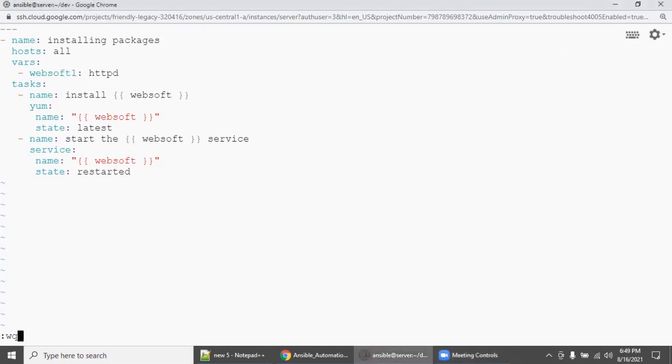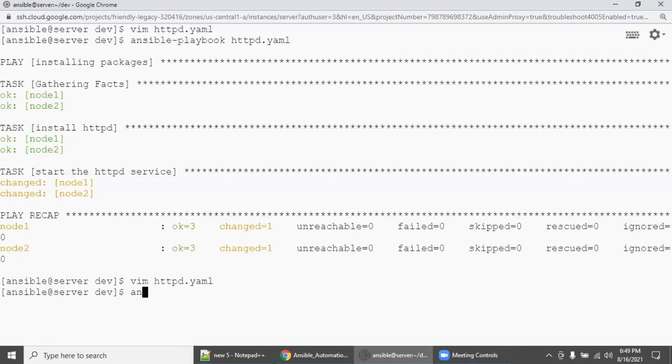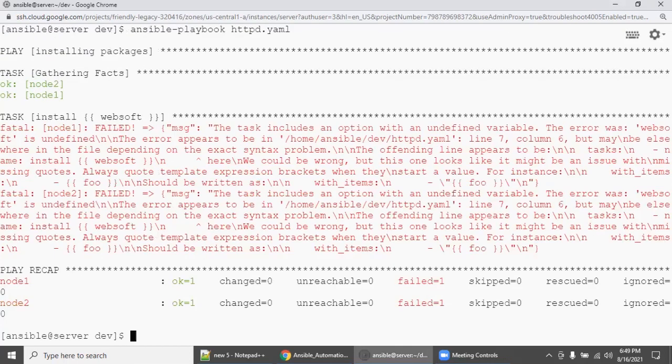I'm going to save it and say ansible-playbook. We are executing the same file, httpd.yaml. This time we will get the error undefined variable. Why? Because we are calling websoft, but we haven't declared websoft. We declared only websoft1. This is also one of the key areas where you need to understand: whatever variable name you declare, the same variable has to be called, right?